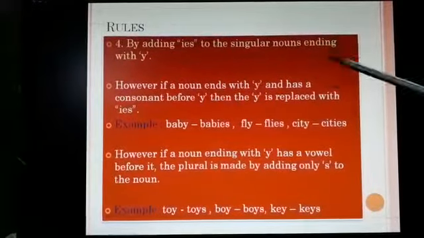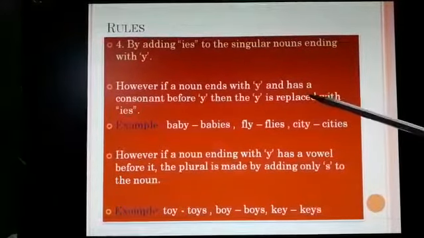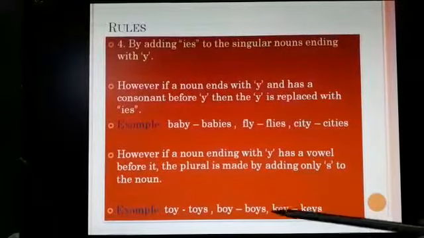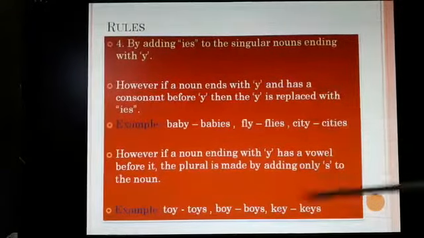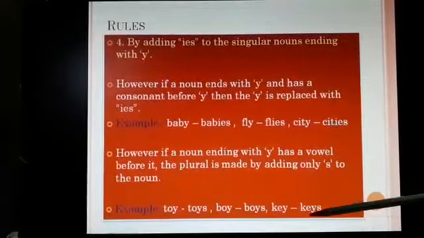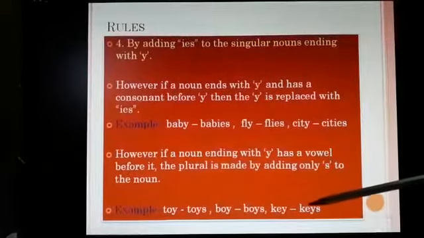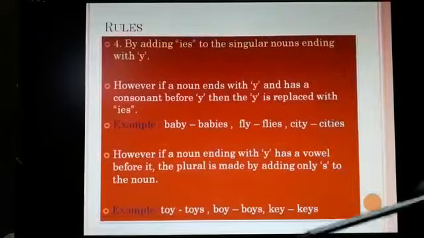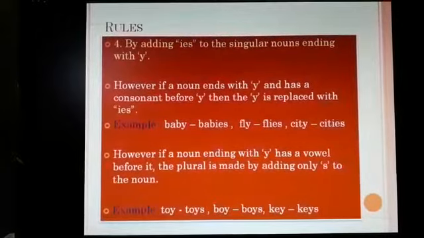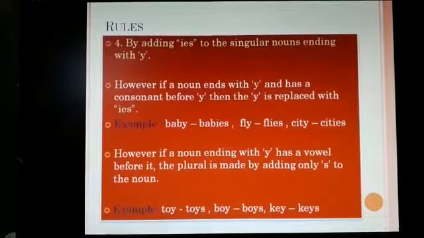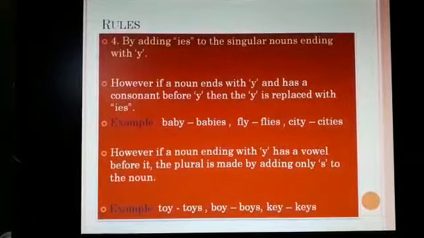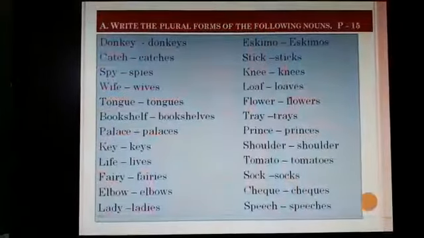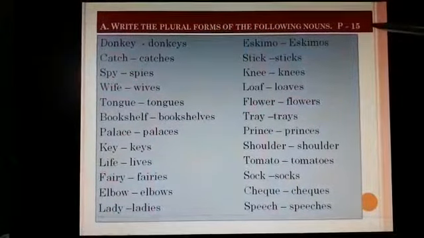When it comes to the IES, we have to remember whether it is having a consonant or a vowel, and accordingly we change it into IES or add S to these singular to plural nouns. So these are some of the rules that we have to keep in mind when we change the singular nouns into plural nouns. So let's see some examples as it is in your textbook, page number 15.